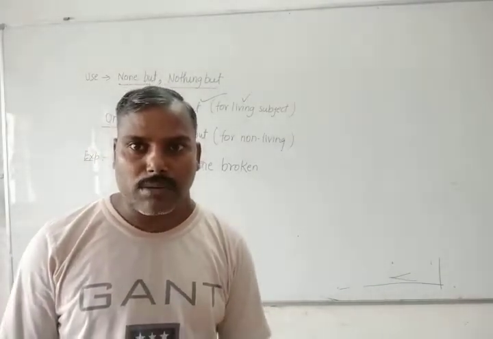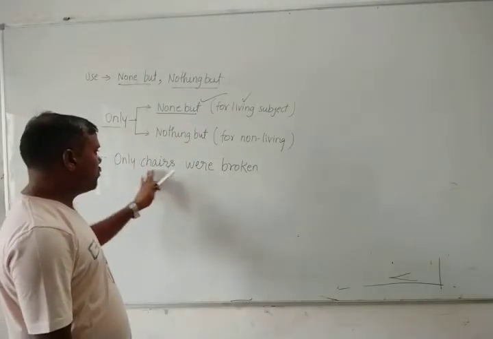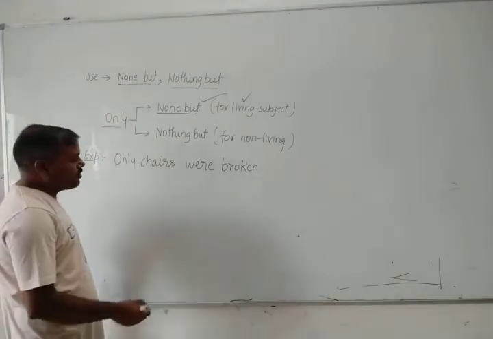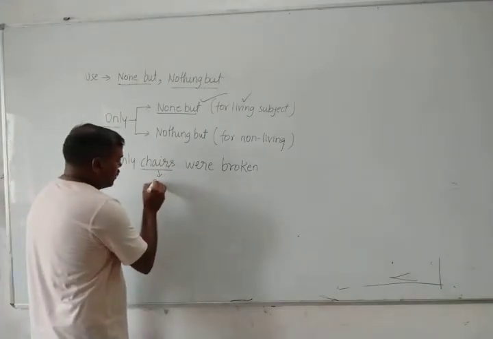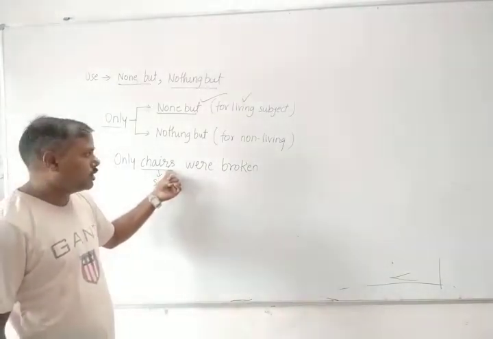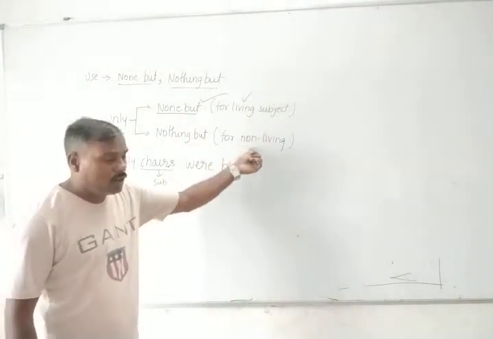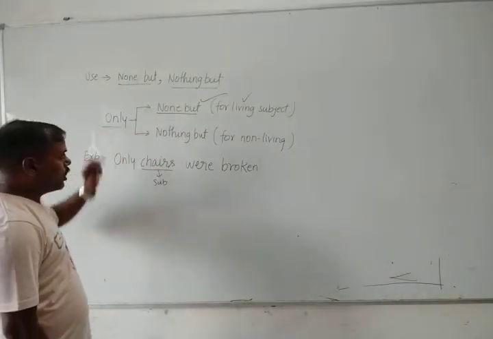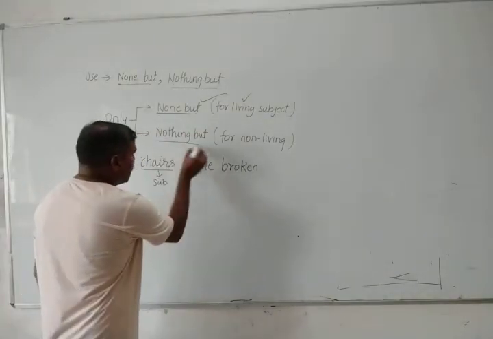The next example that is given, only chairs were broken. In this sentence, which is the subject? Chairs. That is a subject. And chairs is living one or non-living? It's a non-living. In that condition, according to the rules, in place of only, you have to write simply nothing but.